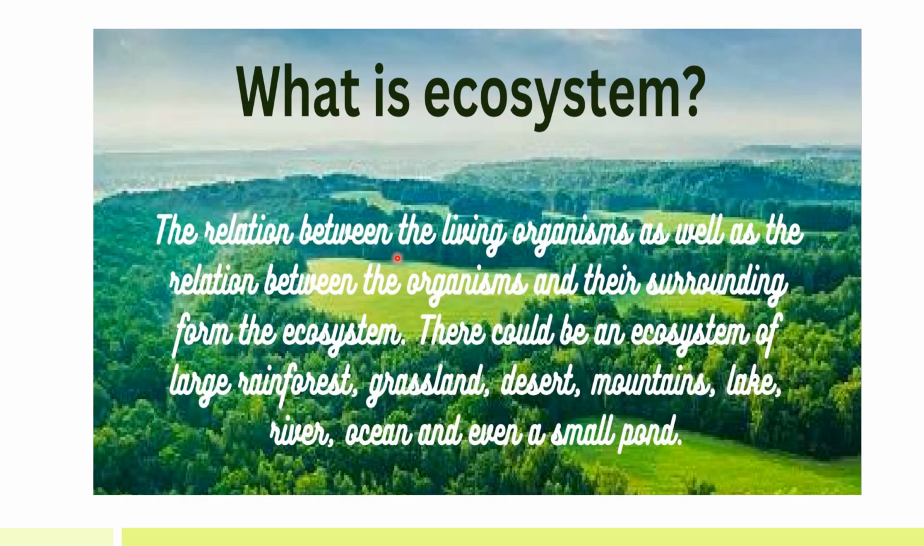Now there is a term ecosystem. What is an ecosystem? The relationship between the living organisms as well as the relation between the organisms and their surroundings form the ecosystem. There could be an ecosystem of large rainforests, grassland, desert, mountains, lake, river, ocean, and even a small pond.